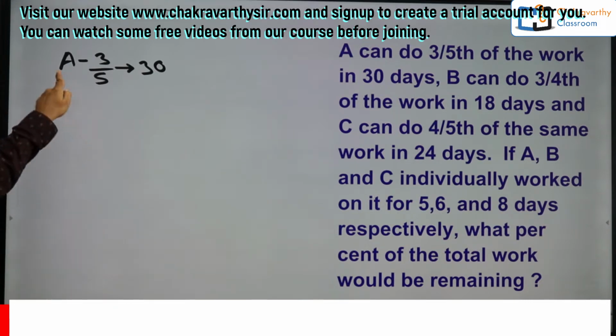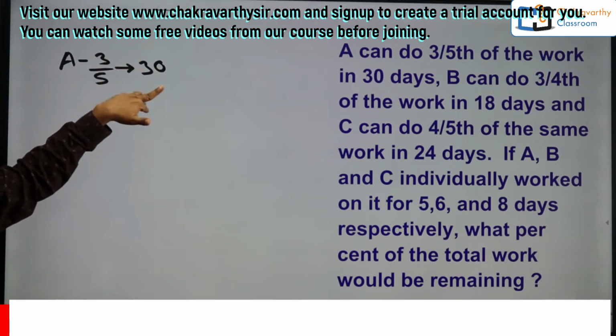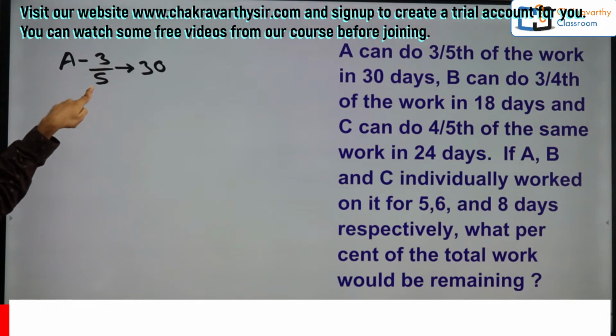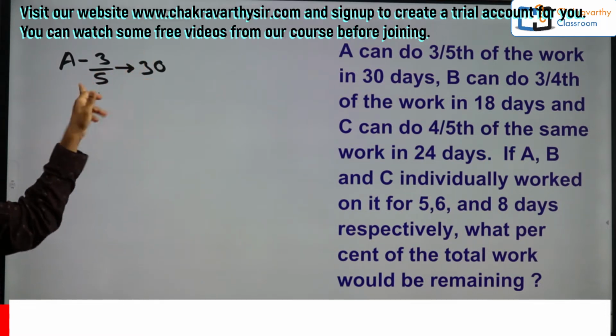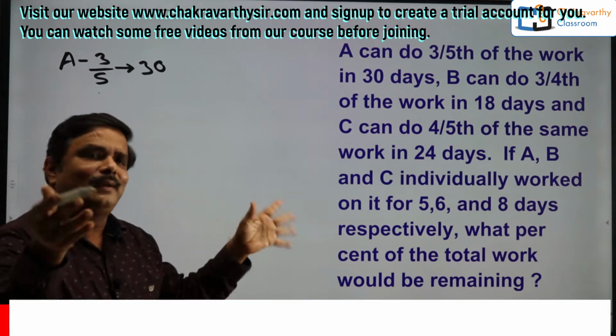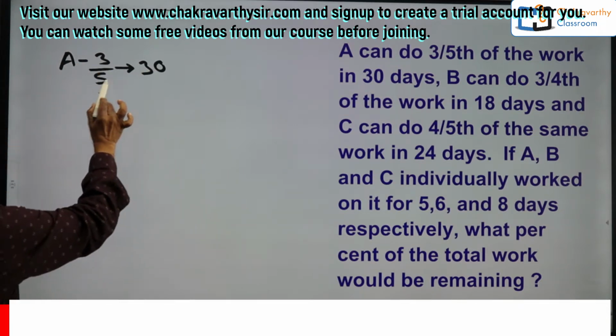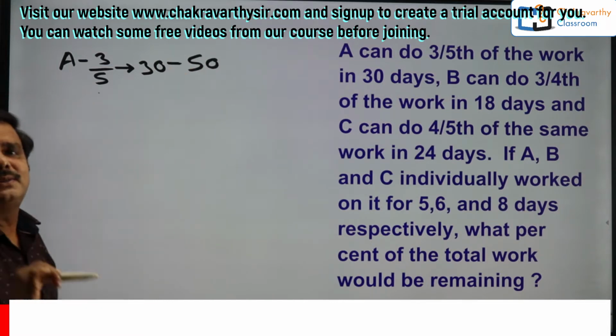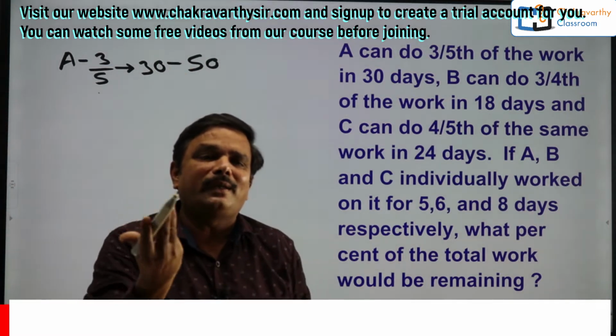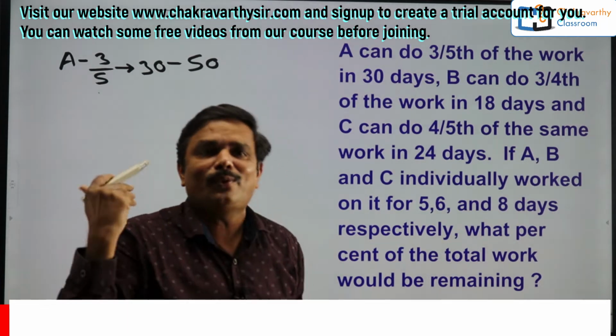Simple, you see. Now 30 into 5/3. The denominator will become the numerator and 3 will come as the denominator. So you have to divide 30 by 3, and the result should be multiplied by 5. Yes or no, right? Directly you go for this one. 3 10s are 30, 5 into 10, that is 50. So A can do the work in 50 days. As simple as this. Can't you do this without writing anything on the paper? Easily you can do that.